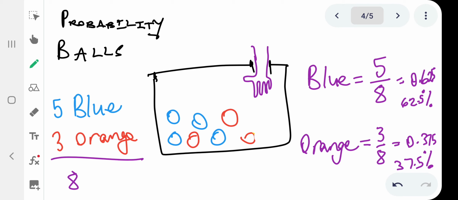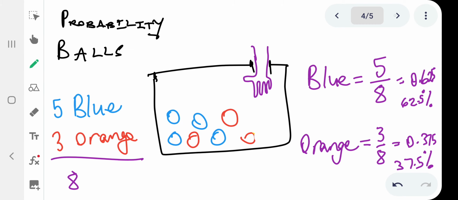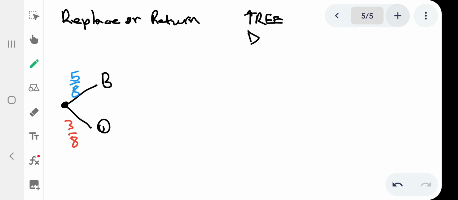So kusele ngakho amabhola blue manje, kusele 4, and in total there are 7. But if we say lo muntu lo uyalikhipha le bhola aphinde replace or return, then it means we still have that ball inside. So in total again we still have 8 balls, and in total blue balls are 5, because it's a replacer or it's a return, right?